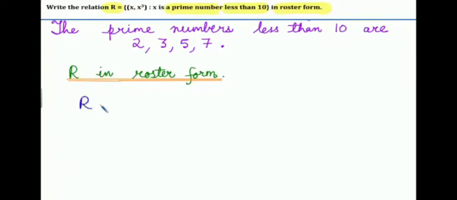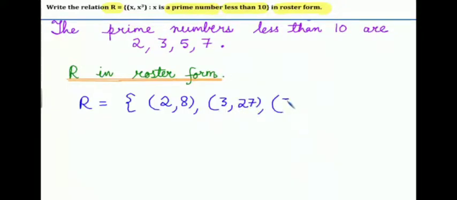So relation in roster form is equal to, if we take 2, then Y is 2 cube, that is 8. So the first pair is (2, 8). The second is 3, and 3 cube is 27. The third is 5, and 5 cube is 125.